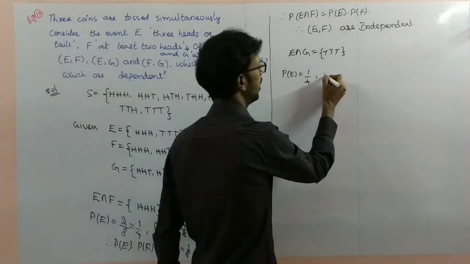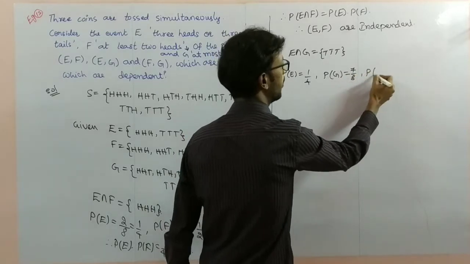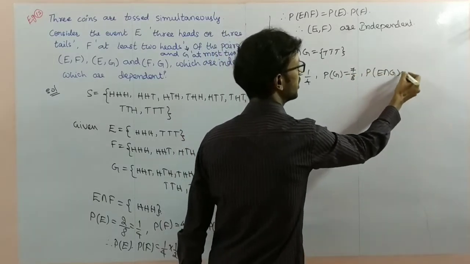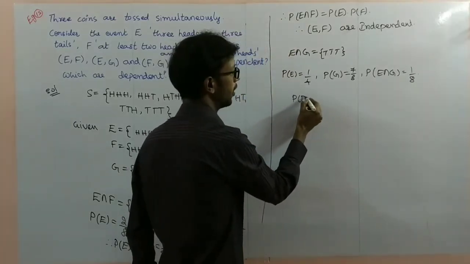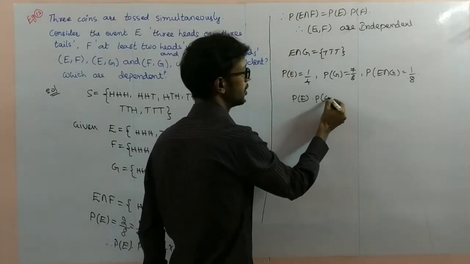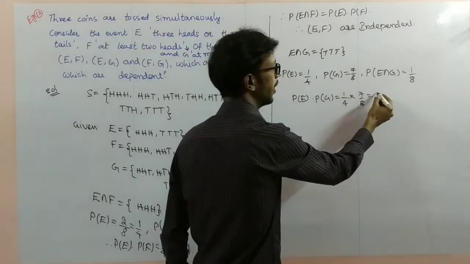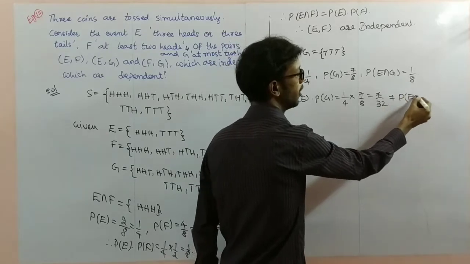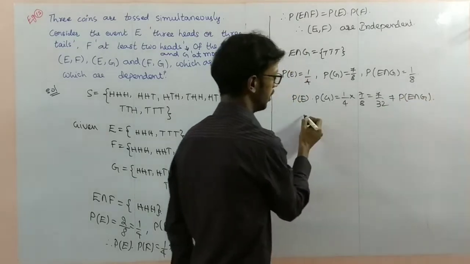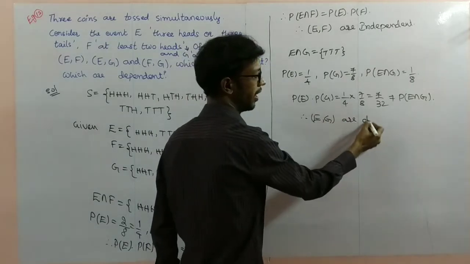Probability of G is 7 by 8. Probability of E intersection G is 1 by 8. Probability of E into probability of G is 1 by 4 into 7 by 8, that is 7 by 32, not equal to probability of E intersection G. Therefore, E comma G are dependent.